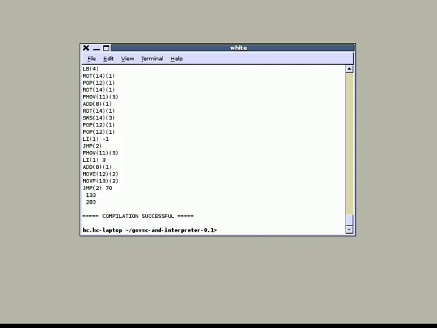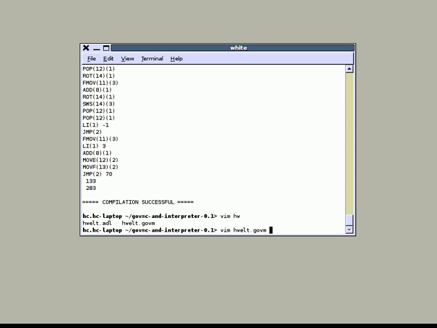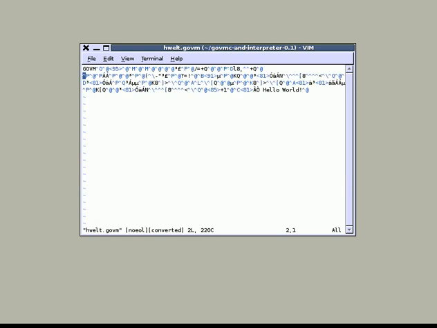Great. Okay, compilation successful. And I have successfully now generated the file hvalt.govm. If we have a look at it, here we see the string constant hello world, right? Terminated by the null byte.